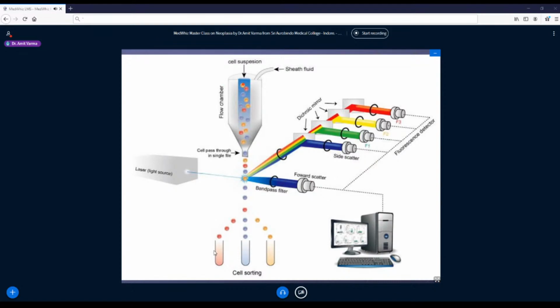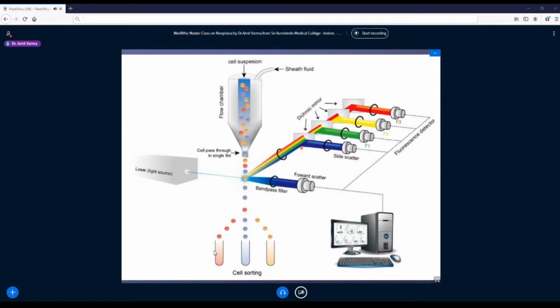Now we aspirate this in a flow cytometer, where another fluid comes with it and makes the cells flow in a single linear fashion. When they are flowing in a single linear fashion, you impact a laser light over it. When the laser light falls on a cell, and if the cell has the antibody coated on it with the fluorescent dye, it will emit light of a particular wavelength, and that will be read by different kinds of detectors which detect different wavelengths of light.